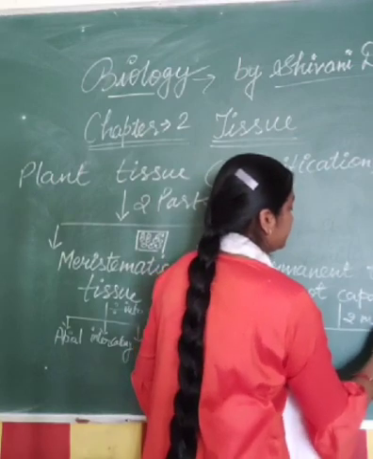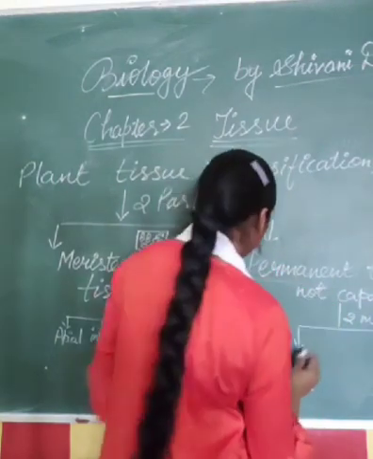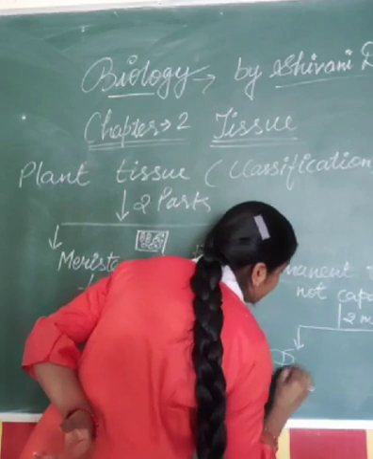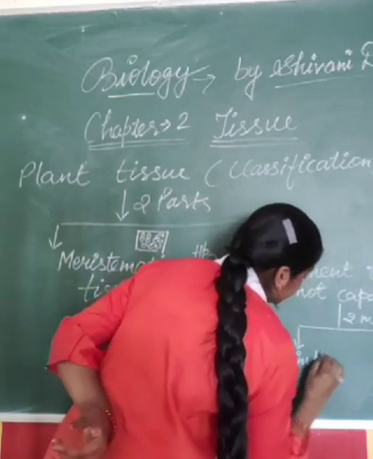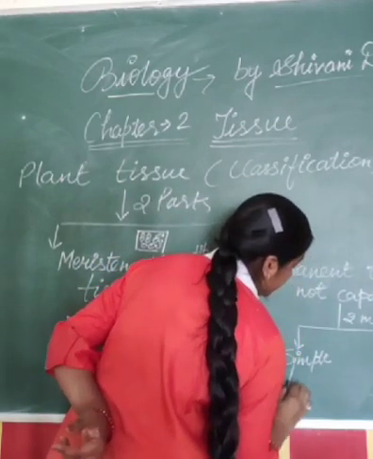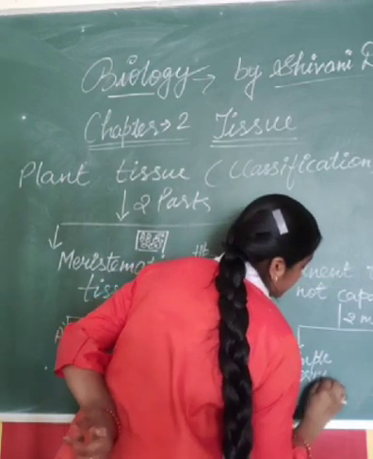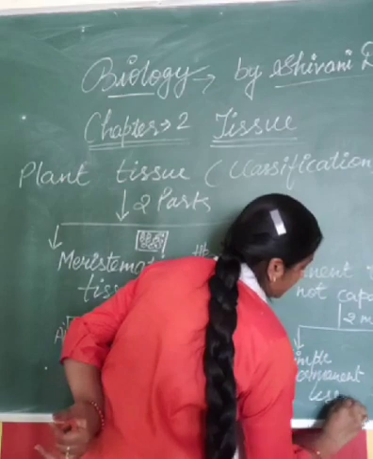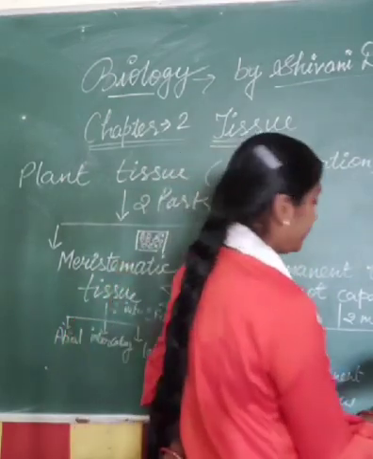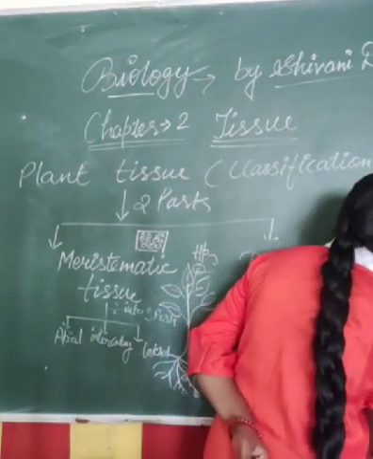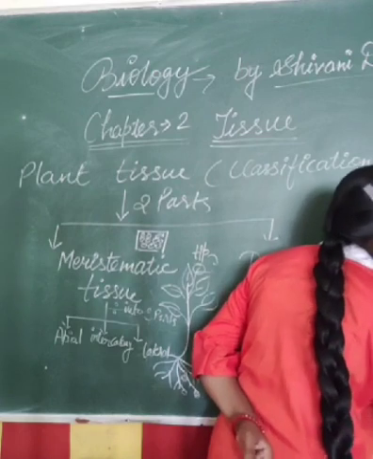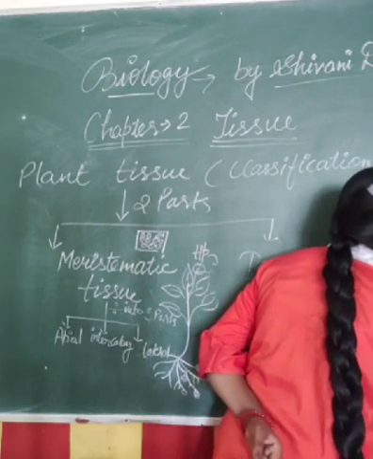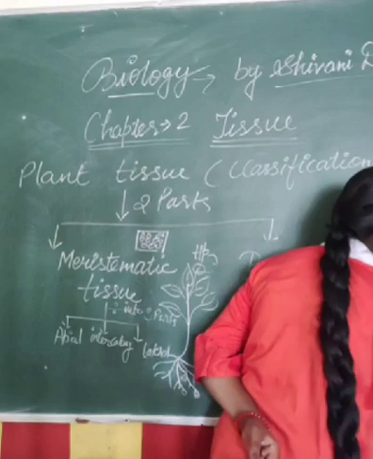Two main categories. Number one is simple permanent tissue, and number two is complex permanent tissue.